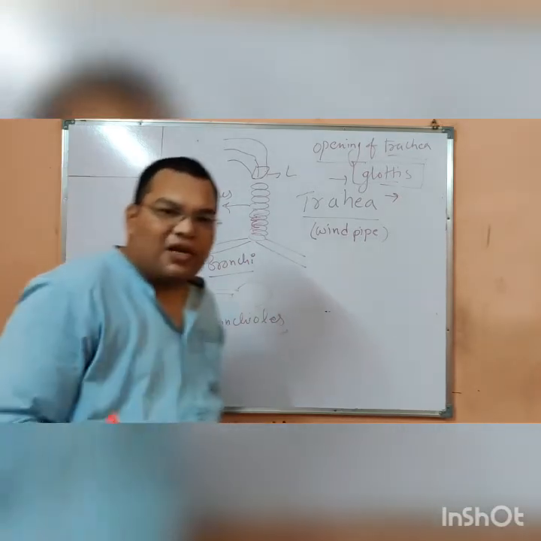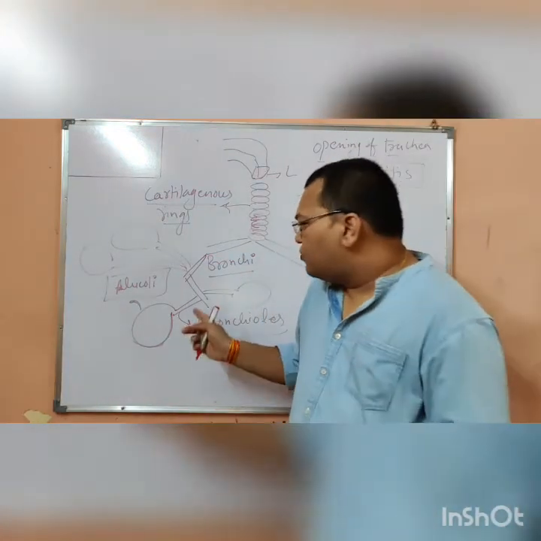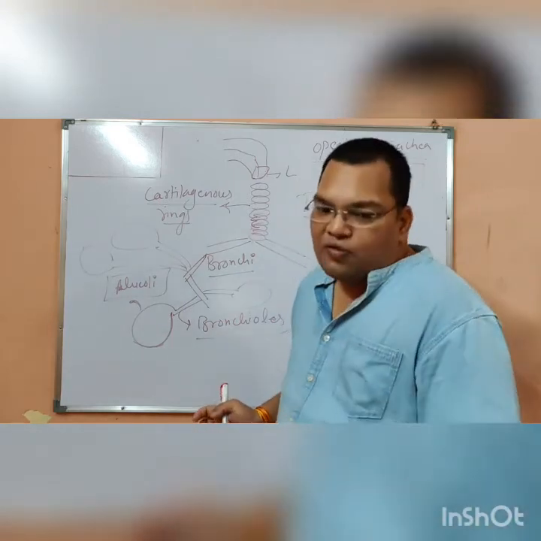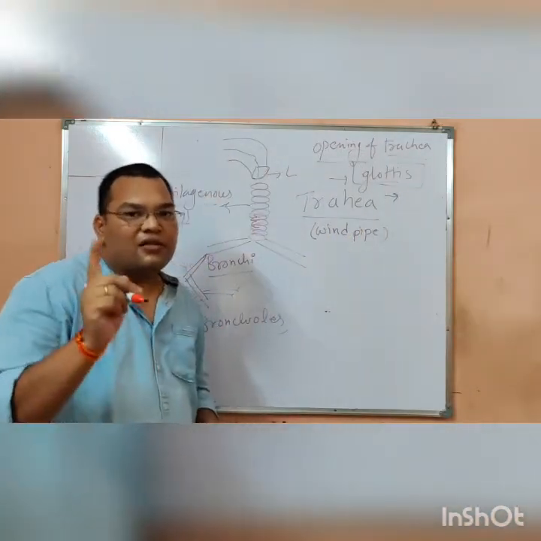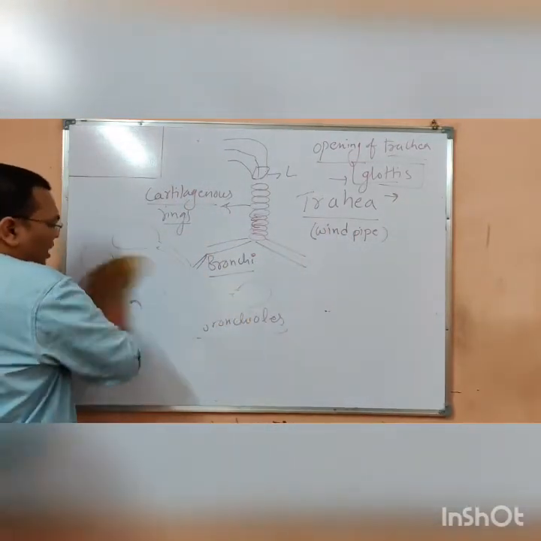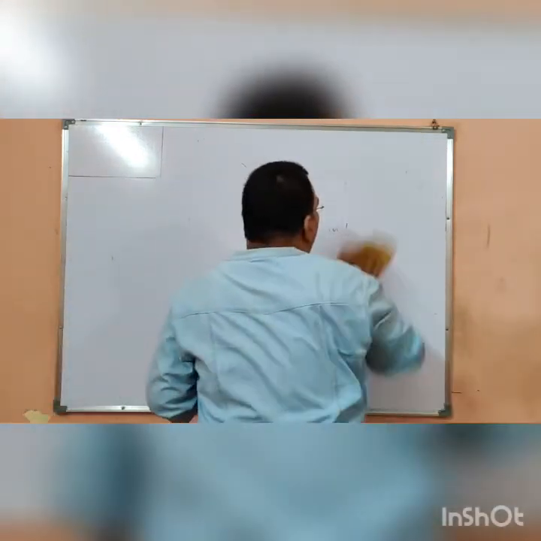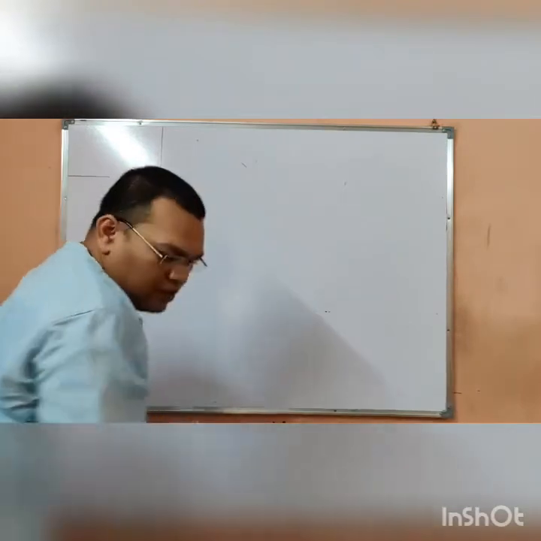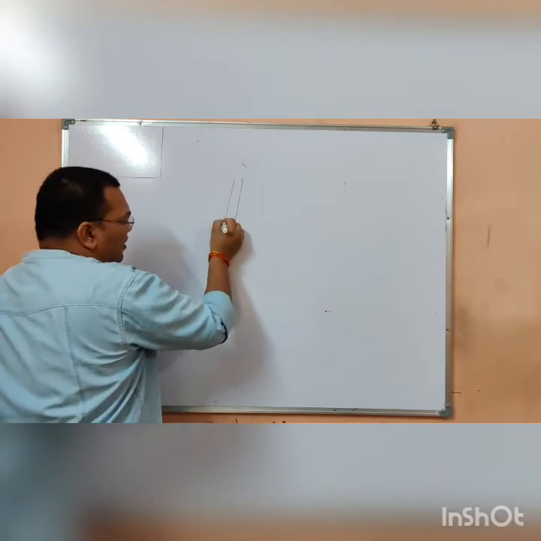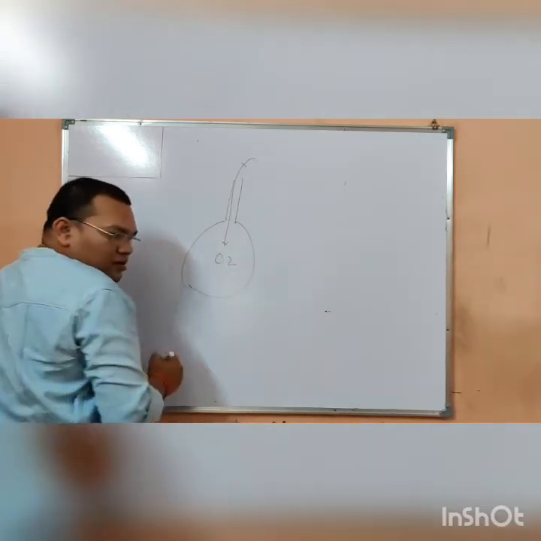So the alveoli are the balloon-like structures found at the termination of these bronchioles, and in the alveoli an exchange of gases occurs. So how this happens, I will tell you. Now let us suppose this is the alveoli. The oxygen comes in.